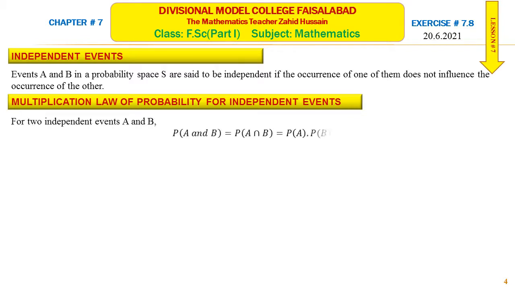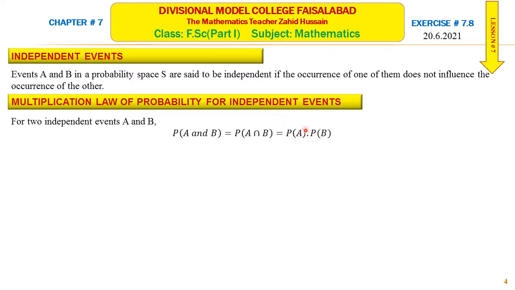For two independent events A and B, when we use the addition law, then we write probability of A or B. When two events are independent or the word and is used between the probability of two events, we find the probability of A and probability of B. Then for the two combined events, we write it as probability of A and B or probability of A intersection B. And in this case, we multiply the probabilities of two events.